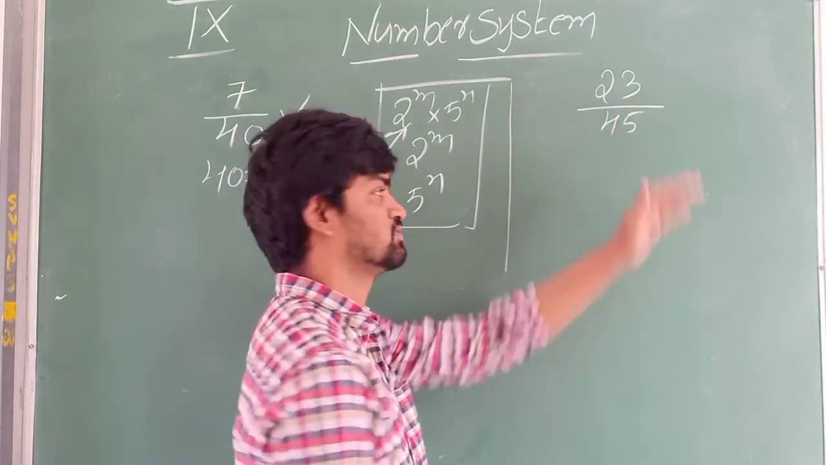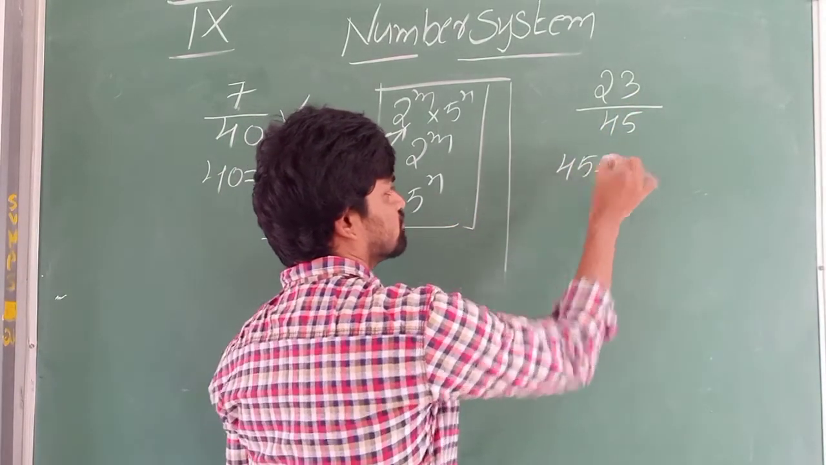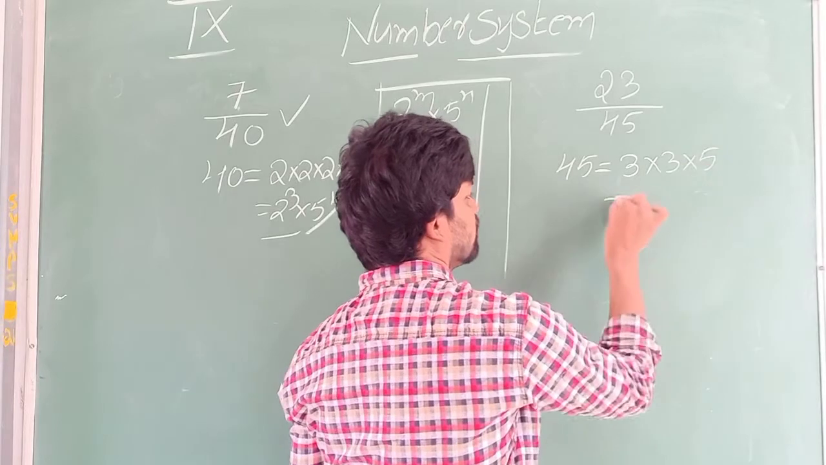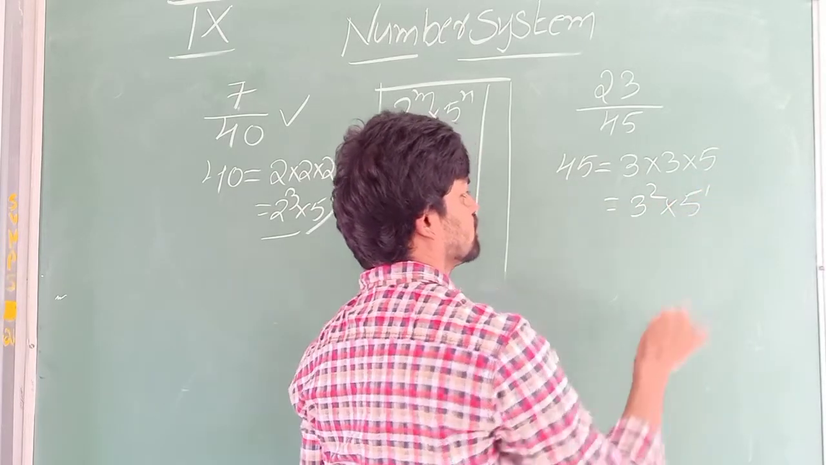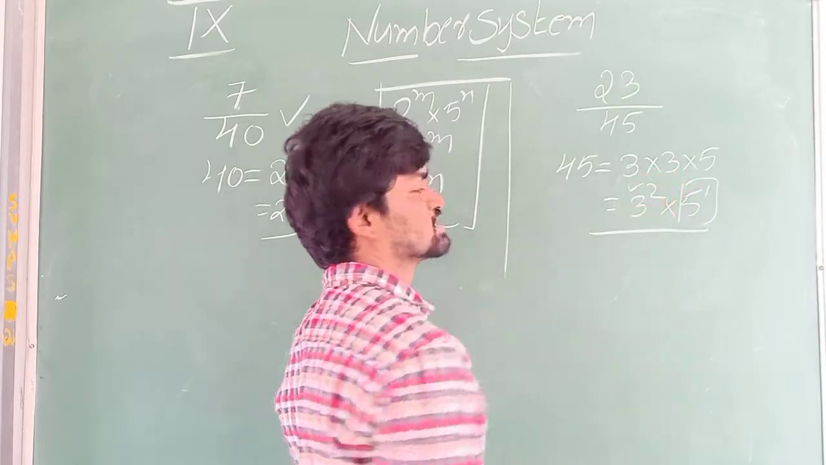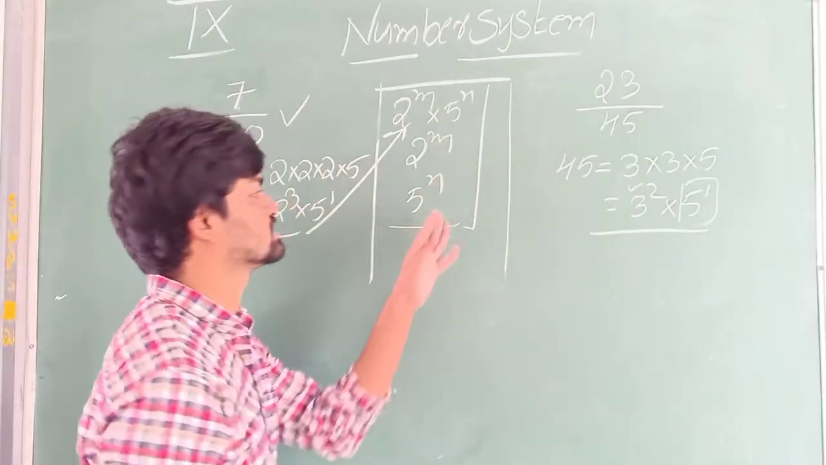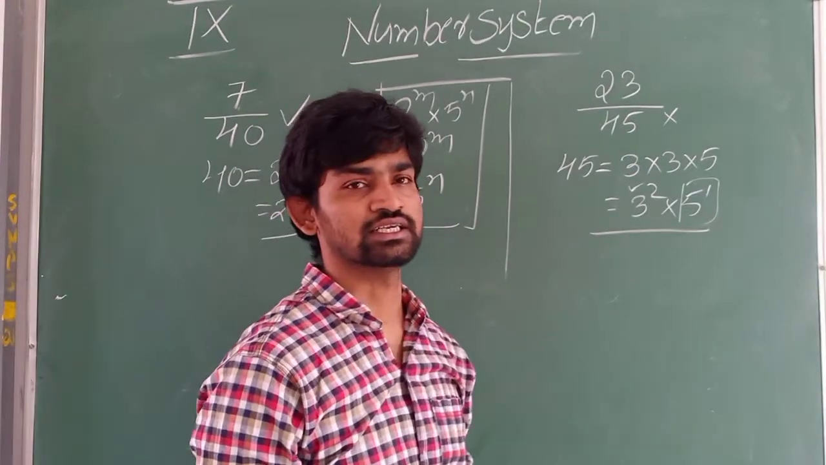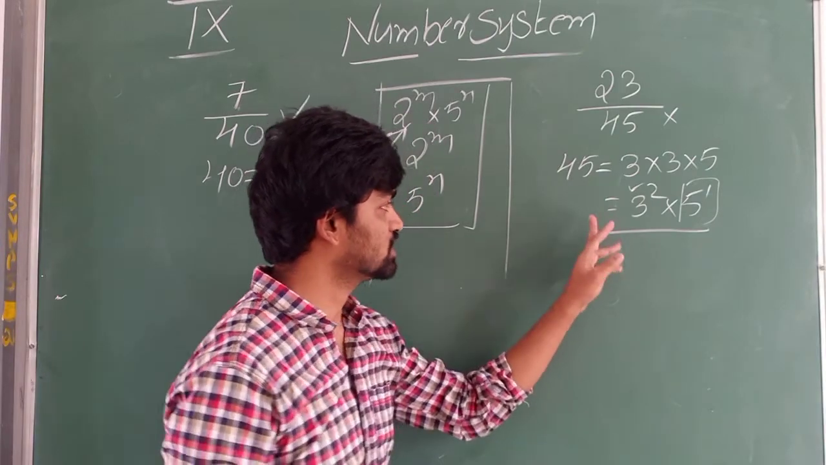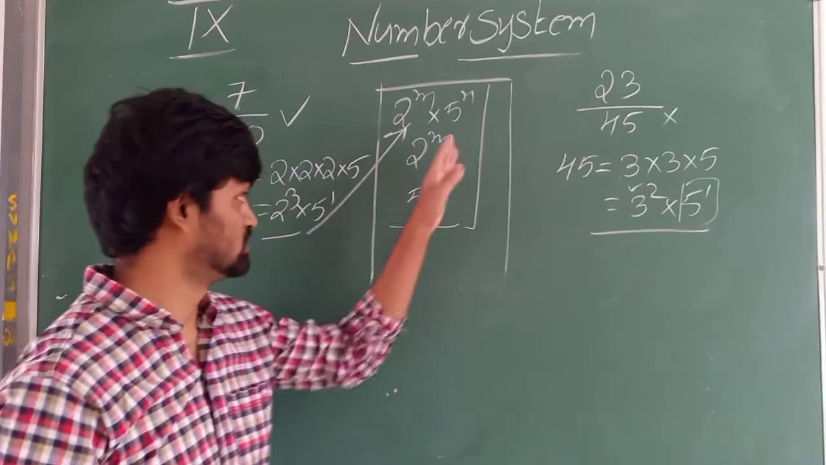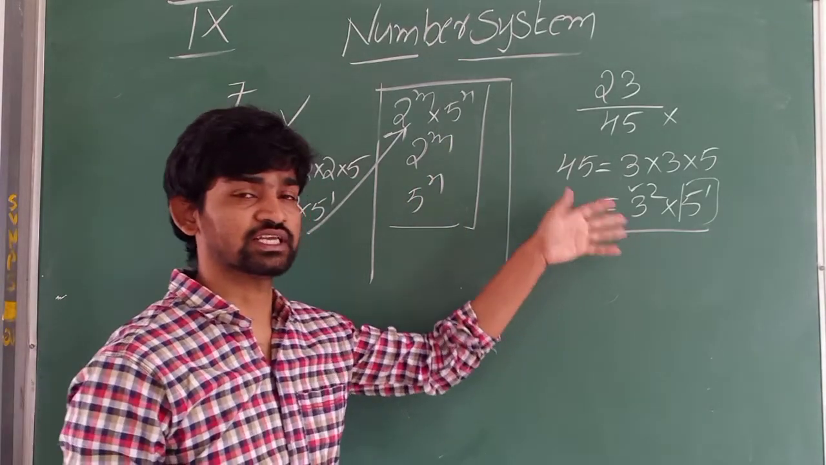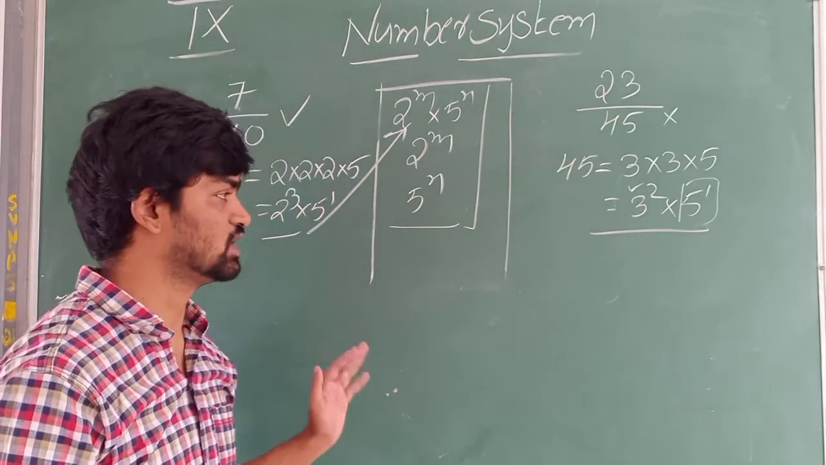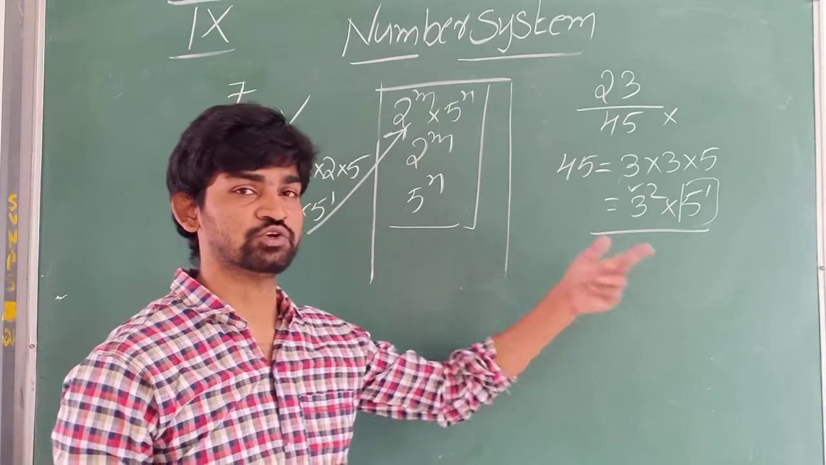Come here, let us see this one. So factorize 45. 3 into 3 into 5. I have got here 3 square into 5 power 1. I got 5, but 3 is extra here. 3 is not in our list. So this doesn't become terminating. It is a non-terminating decimal expansion. These two methods we can use to find whether the given rational number is terminating or non-terminating. Next we will see how to convert recurring decimal into p by q form.